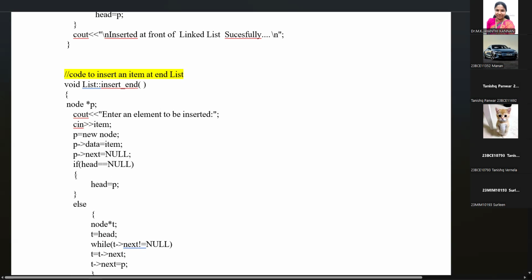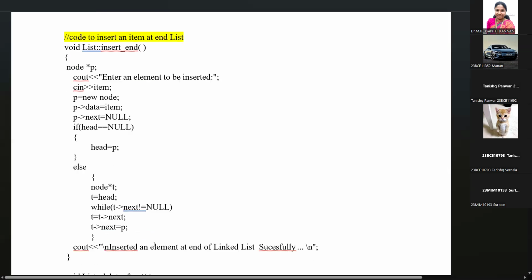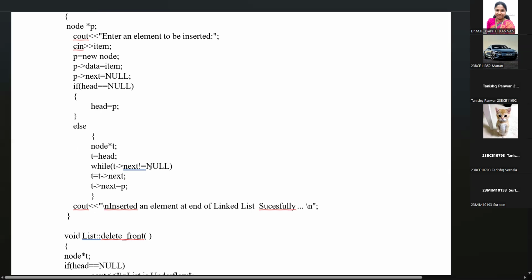Then we are checking whether head is equal to null. Already head is assigned null because there is no node in the list. Now p points head, else node *T equal to head, while T points next not equal to null. If there are already a few nodes in the list, then the newly created node becomes the tail node or the last node.